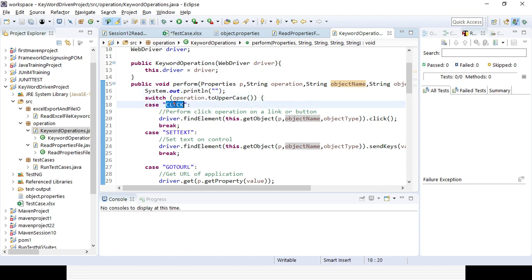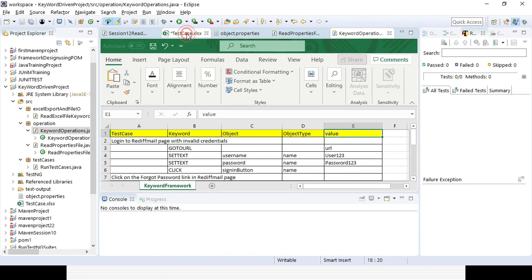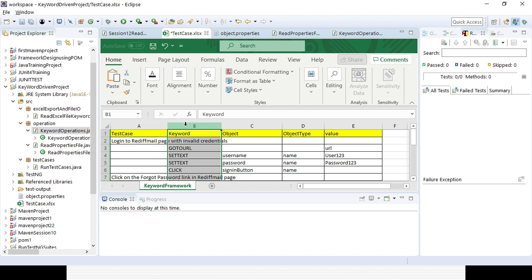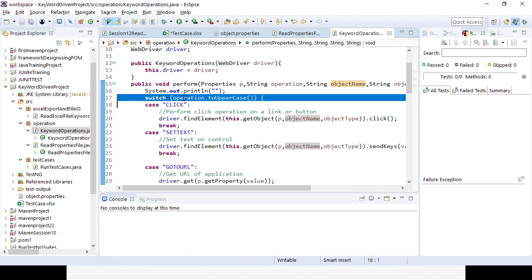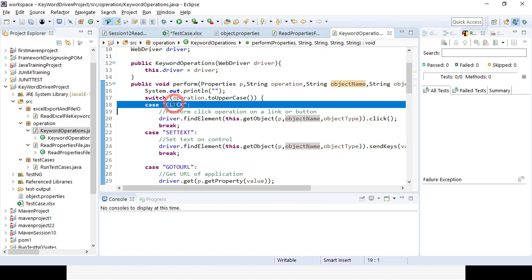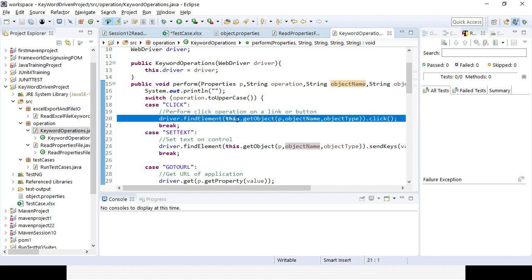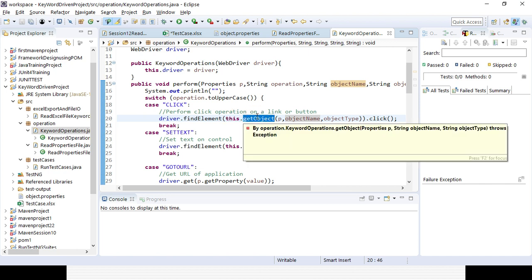So what are the operations? This is the operation, this is the keyword. So that is the thing I want to add. First is the click statement. Operation to uppercase or lowercase, if anything is there, I can convert it. If it is a click, then I will be clicking. What will I be clicking? this.getObject.